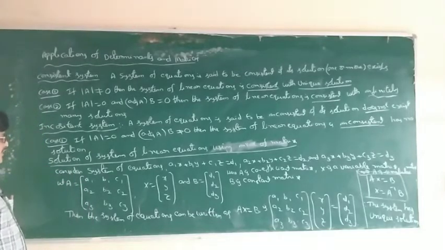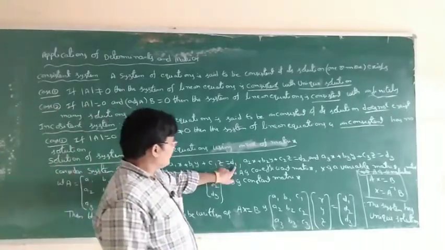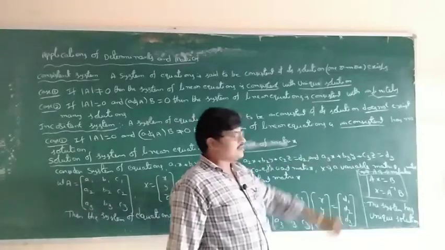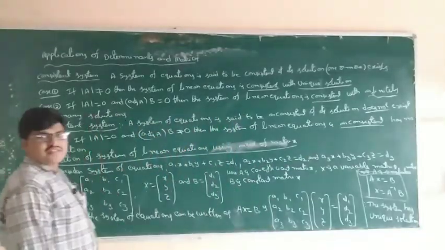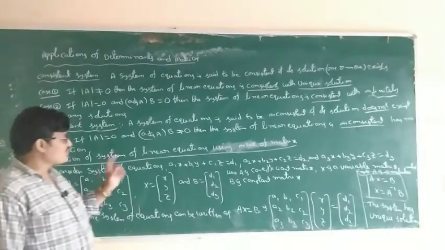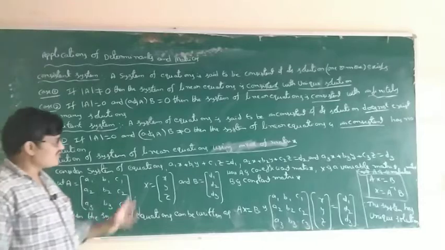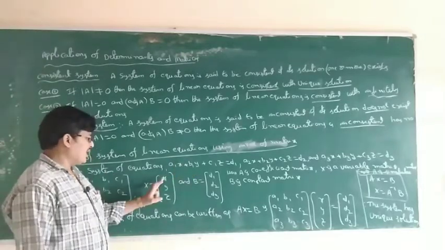Here in the system of equations, what is A? The coefficient matrix. What is B? B is the constant matrix, d1, d2, d3. And X is the variable matrix, only variables. In the system of equations, how many variables are there? Only 3 variables: each equation has the variables X, Y, Z.